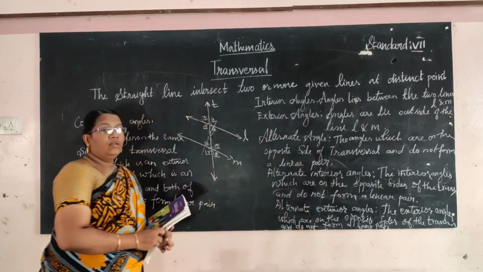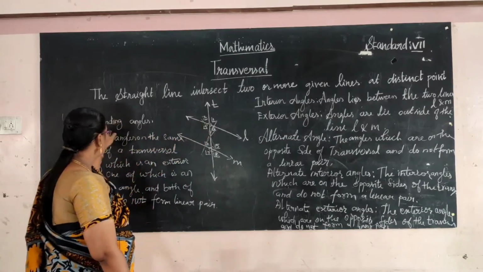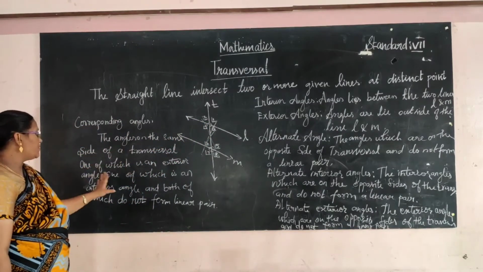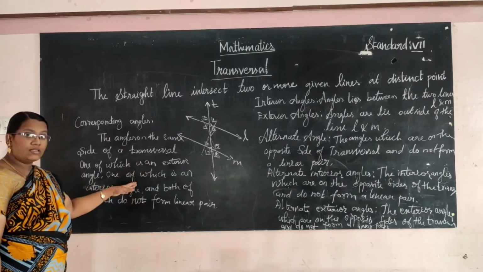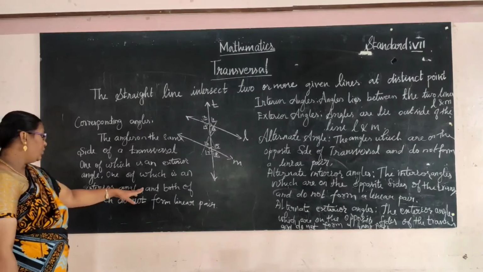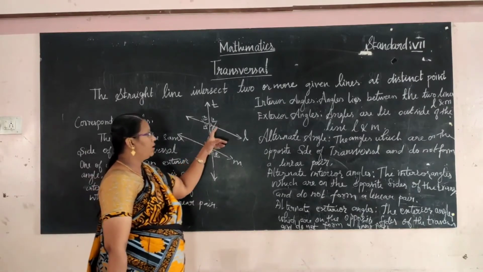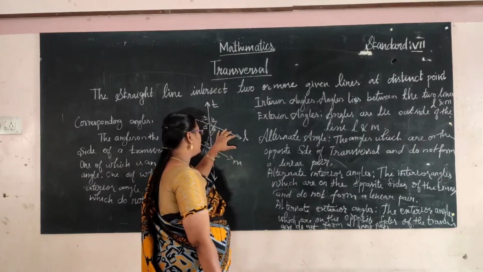Okay, do you understand? So what is called corresponding angles? The corresponding angles are on the same side of the transversal. One is an exterior, another one is an interior, and both do not form a linear pair. Interior angle means the angles lie between these two lines.